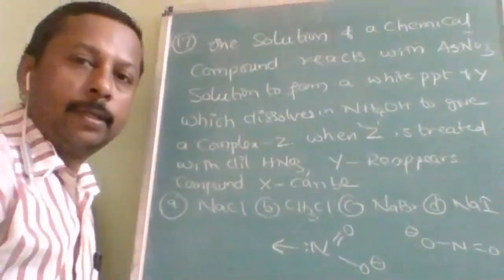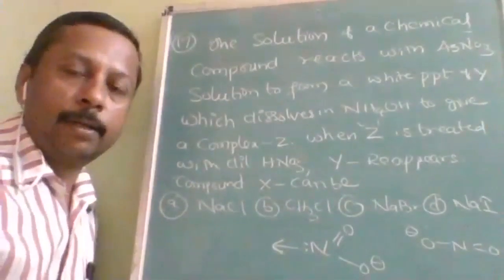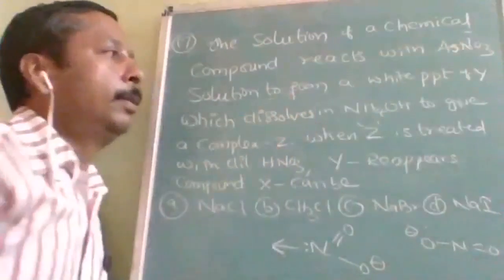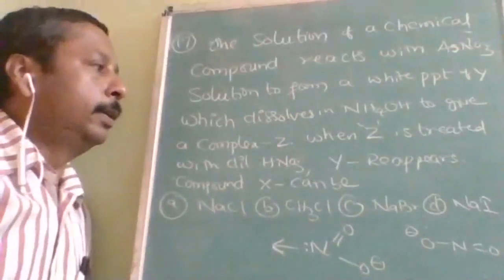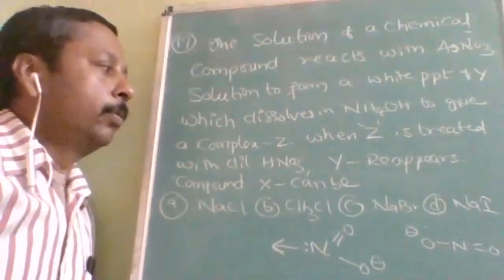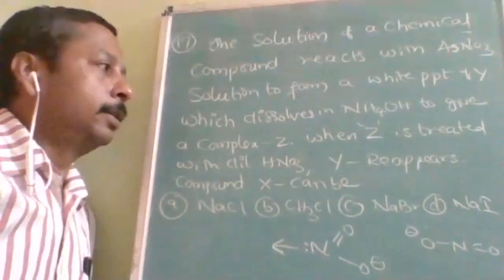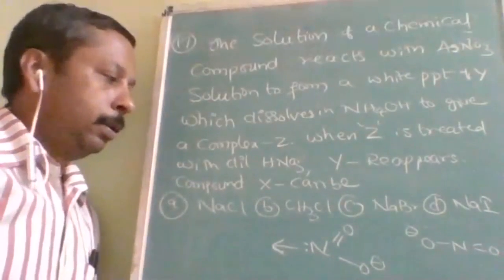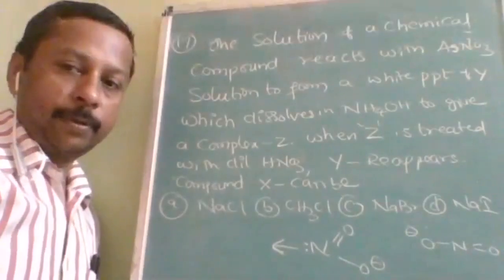Okay, next question. A solution of a chemical compound X reacts with AgNO3 to form a white precipitate of Y, which dissolves in NH4OH to give a complex Z. Z when treated with aldehyde, Y reappears. The compound X can be?